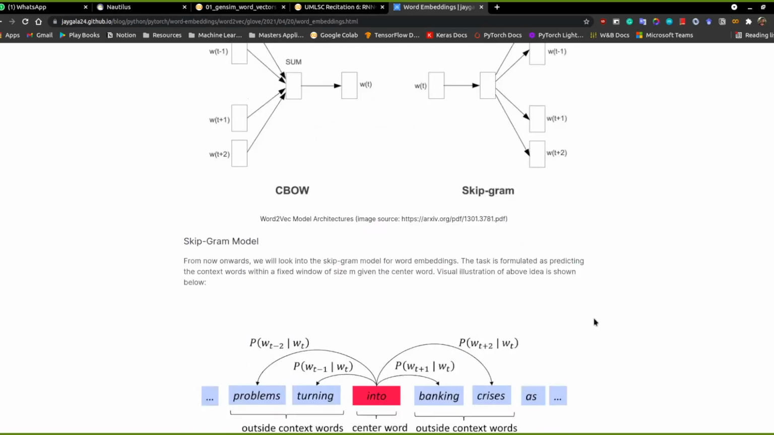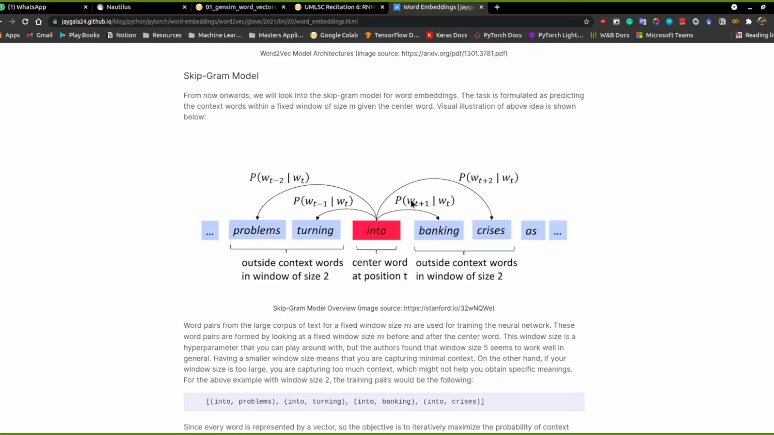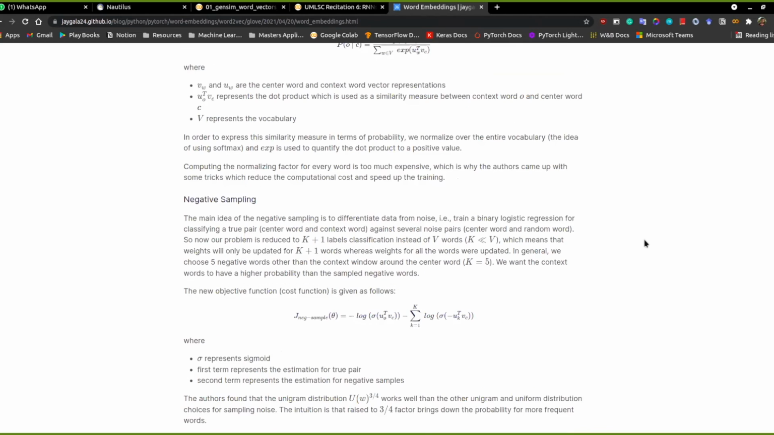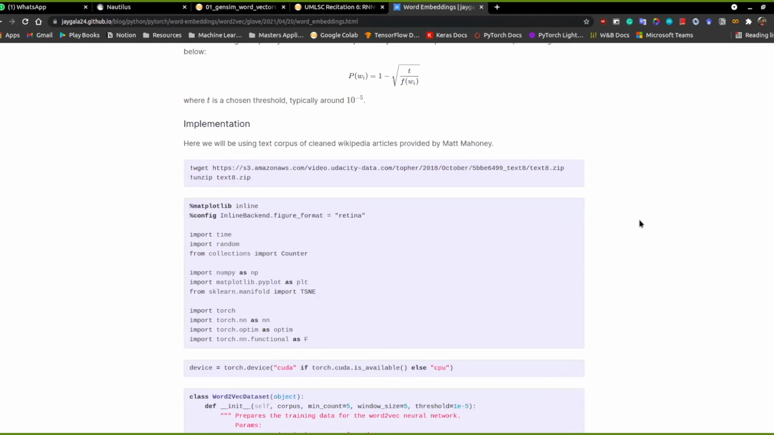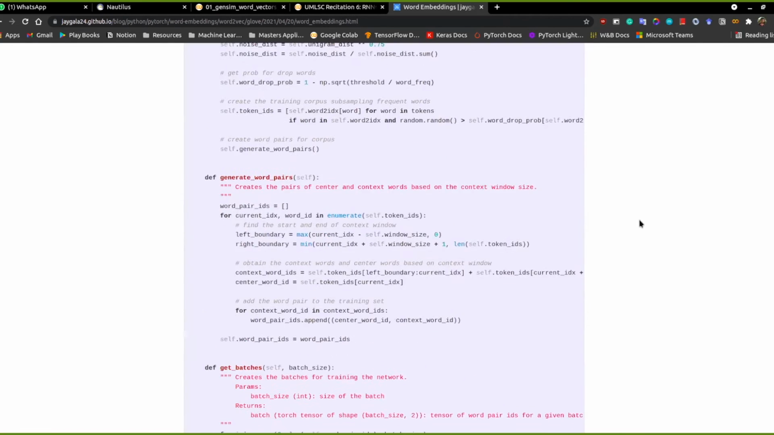So if you see banking here, banking can have different meanings, but based on the context, we will be better able to choose which banking it is talking about. Is it the river banking, or the actual banking that we have? Yeah, there were some other tricks used for training the neural network much more efficiently, but you can go through it later and we can discuss more in office hours if you want.